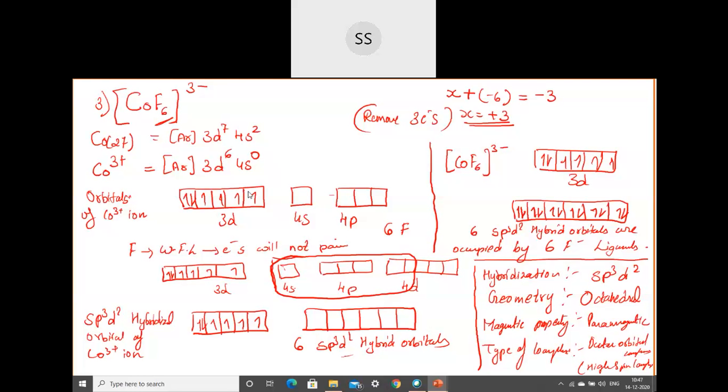I hope now it's clear for everyone. And one more complex is there, that is nickel CN4, whose whole charge is 2-. That complex I want you to try and practice, all these 4. Out of these 4, any one will be given for your exam.